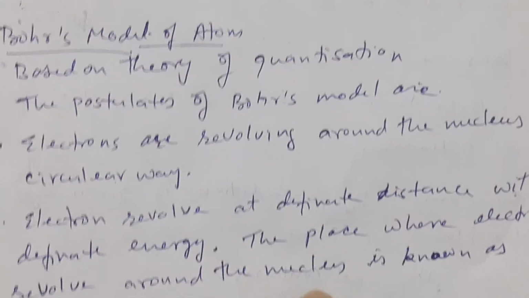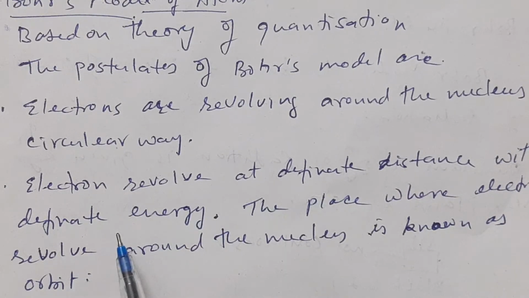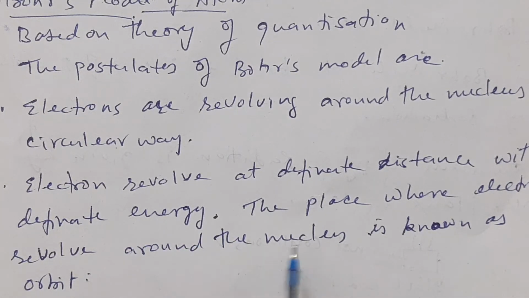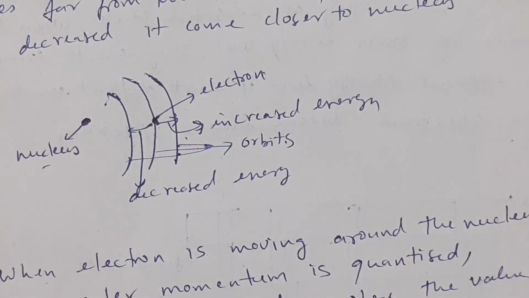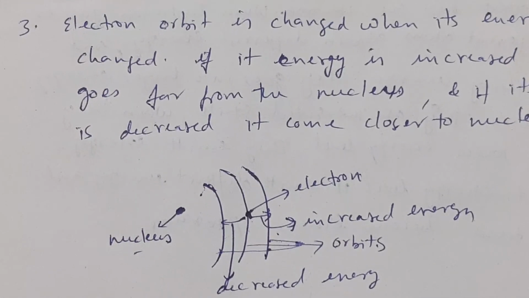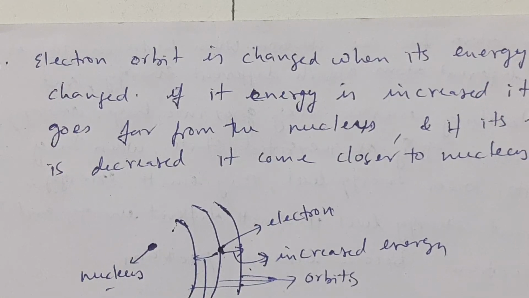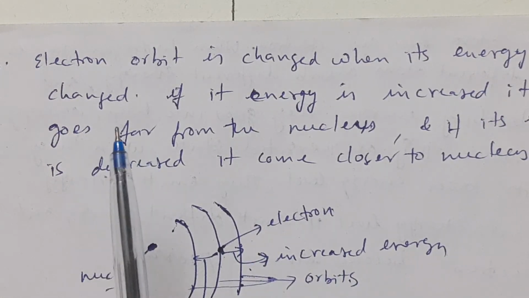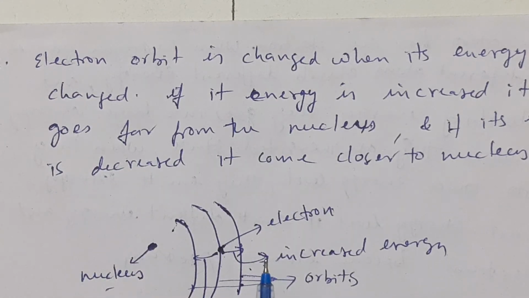Second is, electrons revolve at definite distance with definite energy. The place where electron revolves around the nucleus is known as orbit. So the electron in a particular orbit has particular energy, definite orbit having definite energy. Electron energy is changed if it changes orbit.